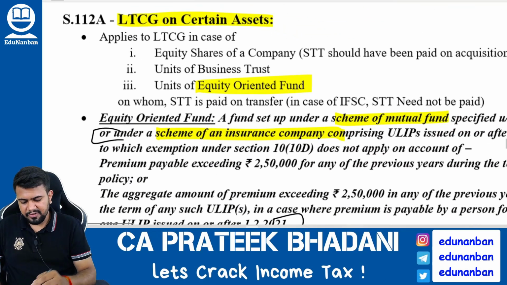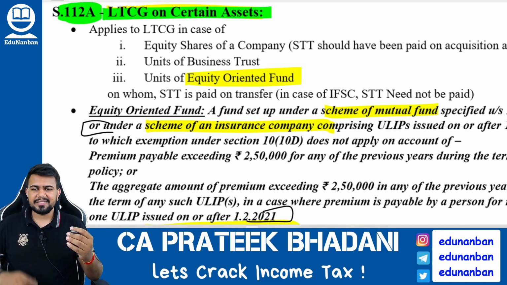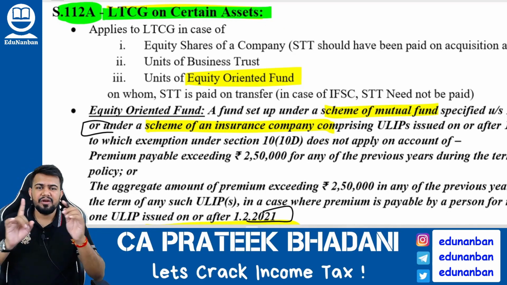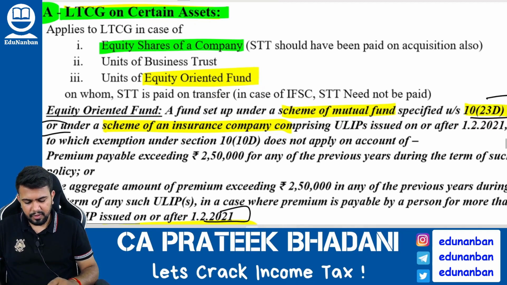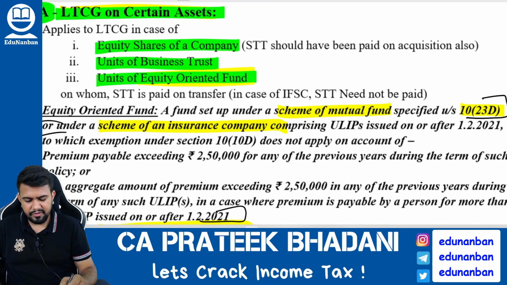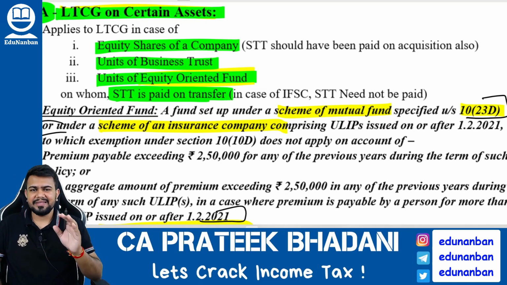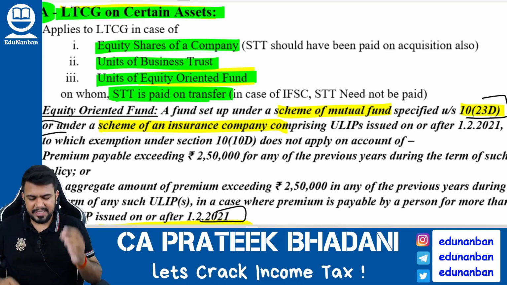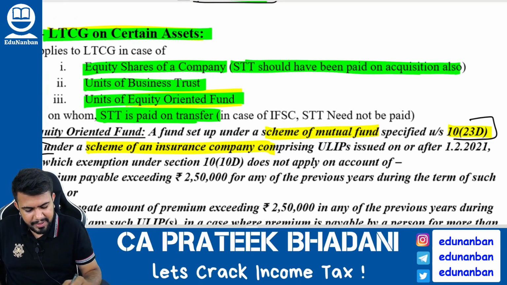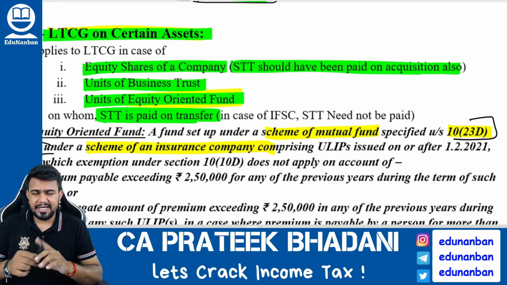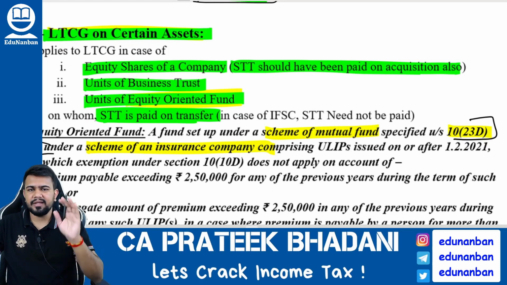Okay, now let's come to section 112A, which talks about long-term capital gain on certain assets. Now what are the certain assets? Similarly here also, if there is any long-term capital gain on transfer of equity shares of a company, units of business trust, units of equity oriented fund on which STT is paid on transfer, then they are also covered here in section 112A. But here one small change is there. Listen here. In case of equity shares of a company, STT should also have been paid on acquisition. So in case of equity shares, if STT is paid on acquisition as well as transfer, only such equity share will be covered under 112A.